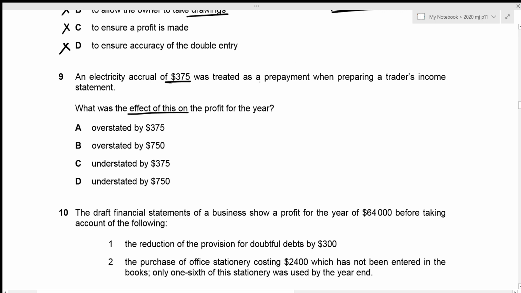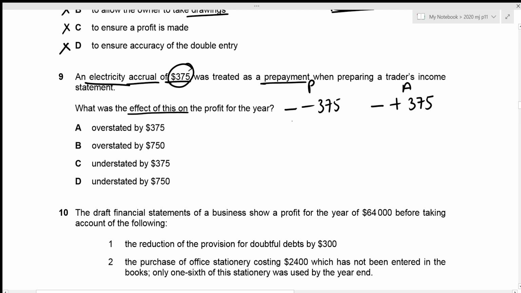Okay, let's talk about prepayments. So prepayments are not included in our income statement. So obviously we had subtracted this amount of 375 from the electricity expenses, right? But it was actually an accrual, and accruals are to be added, but it should have been added, right? And we're talking about electricity, which is definitely an expense which should be subtracted in order to get the profit. So let's add a negative to both of these amounts. This is the prepayment and this is the accrual.